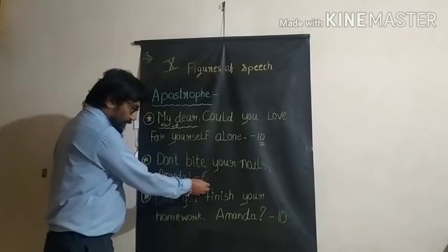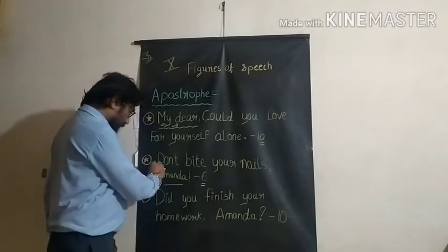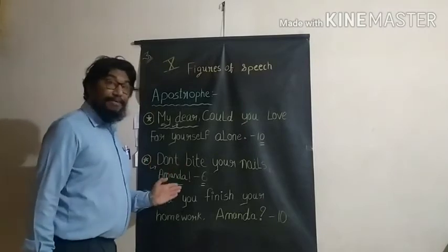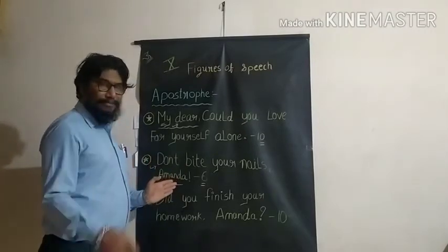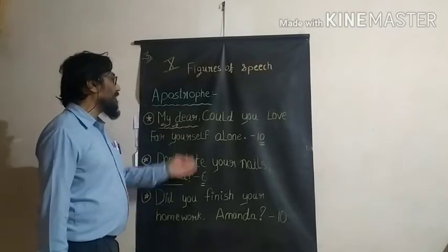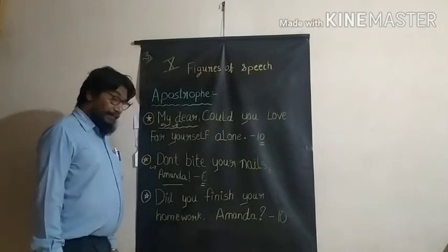This is from your 6th poem. Don't bite your nails. This is a negative imperative sentence. Just before that I told you, if an imperative sentence is there, that is the best identity for apostrophe. Don't bite your nails, Amanda.